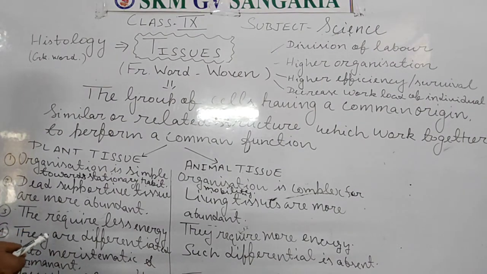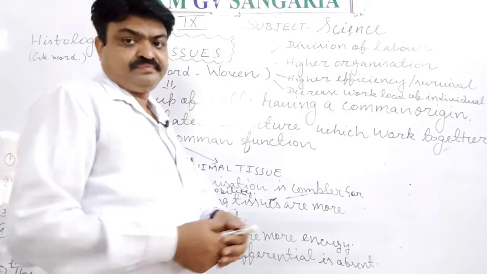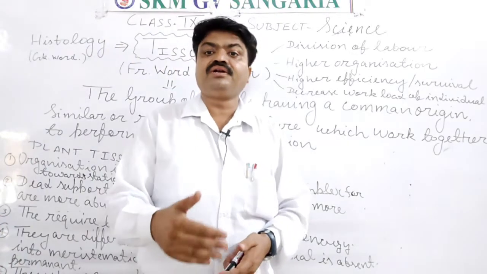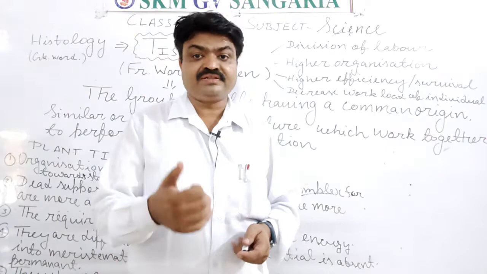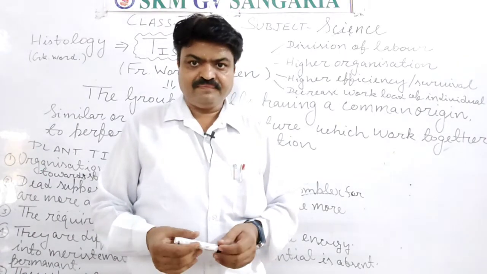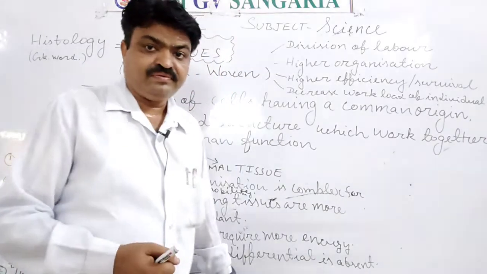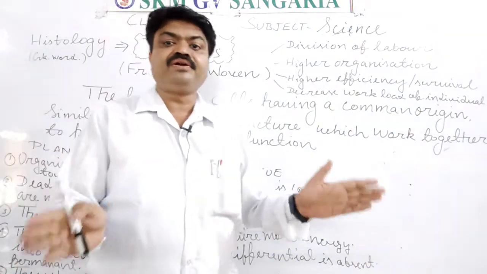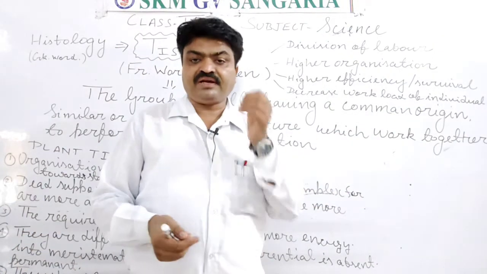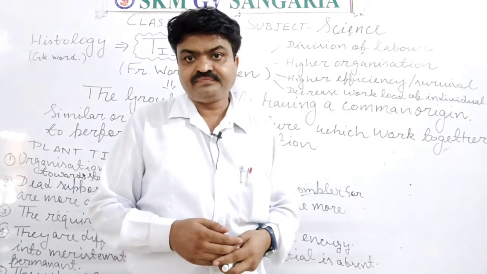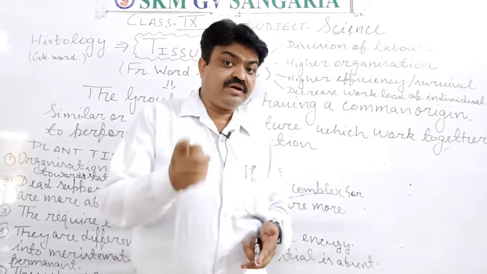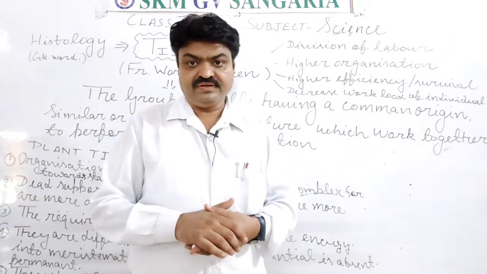Next is they show growth continuously. Plants show growth continuously from birth to death, student. But animals show growth in a limited age. Like in the case of the human, we have growth from 0 to 21 years.